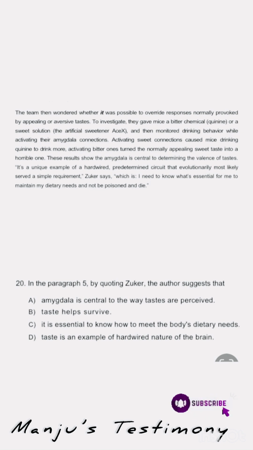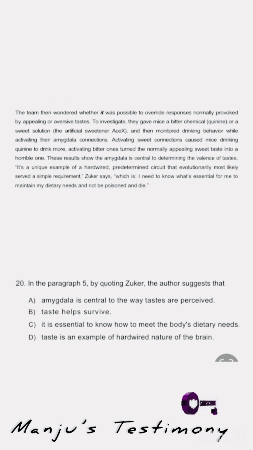It says in the last sentence that these results show the amygdala is central to determining the balance of taste. It is a quite unique example of a hardwired predetermined circuit that evolutionarily most likely served a simple requirement. Sukar says, "I need to know what is essential for me to maintain my dietary needs and not be poisoned and die." So what's the meaning of this speech? Sukar says that he wants to know which food is good and healthy for him to keep in his diet to help him survive and not die.